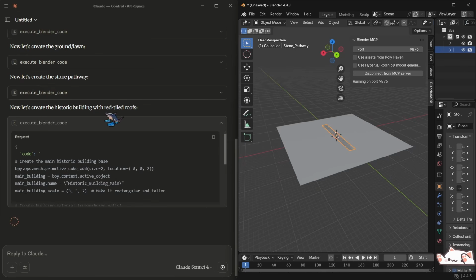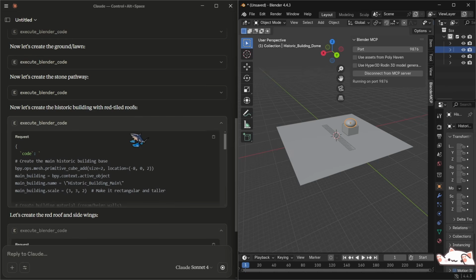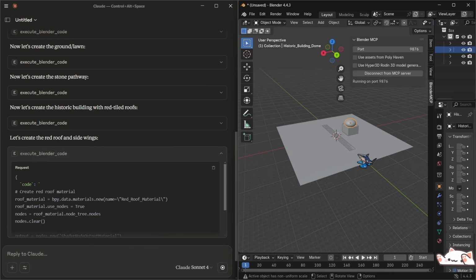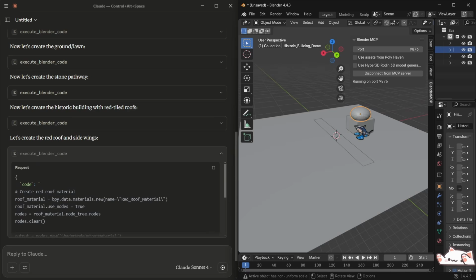And you can read it. It's like a human language, so basically you can read exactly what it does. And as you can see, it creates the buildings, it creates the path, etc.